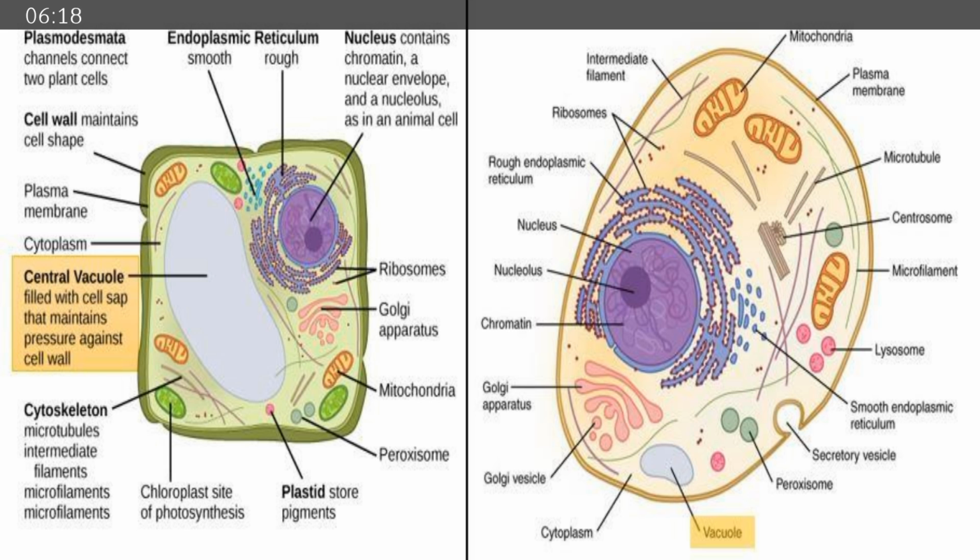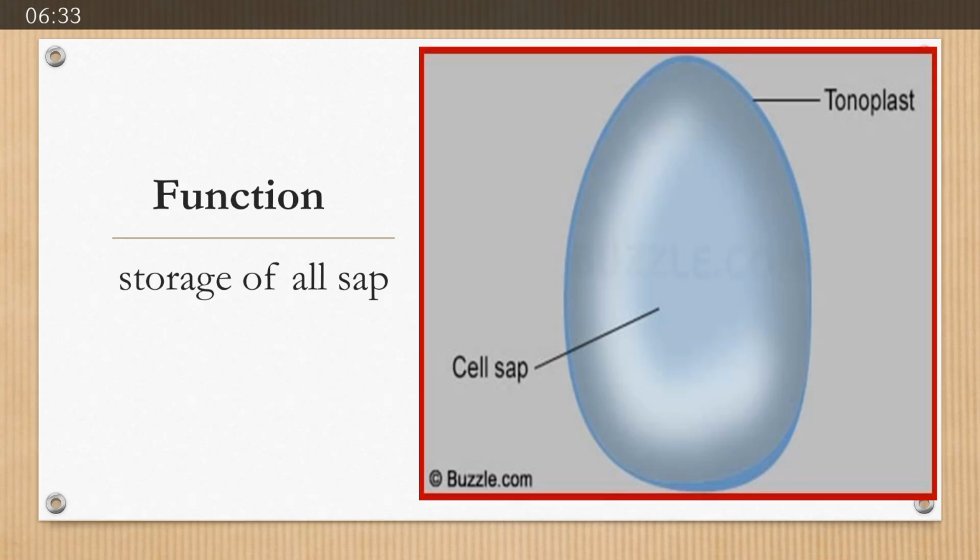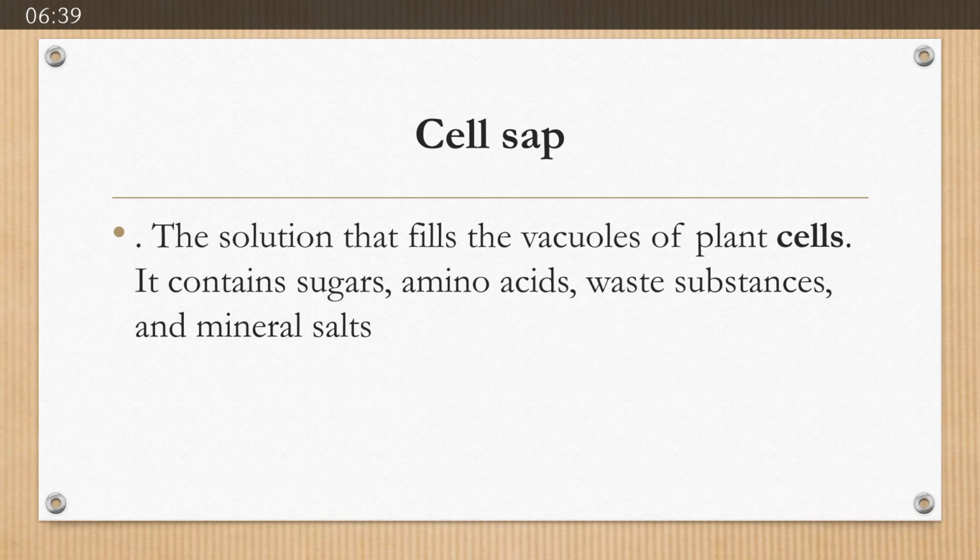If you can see the diagram, the central vacuole on the left side of the diagram is present in plant cell, while a small vacuole is present on the right side of the diagram in animal cell. The function is a storage of cell sap. Now what is cell sap? It is a solution which fills the vacuole of the plant cell or animal cell, which contains sugars, amino acid, waste substances, and mineral salts.